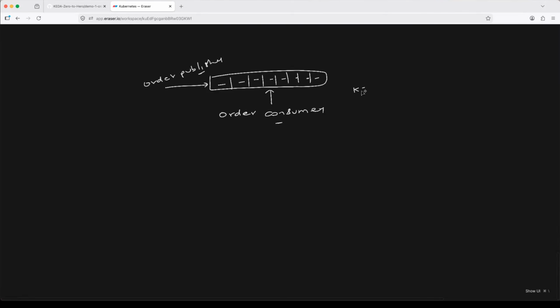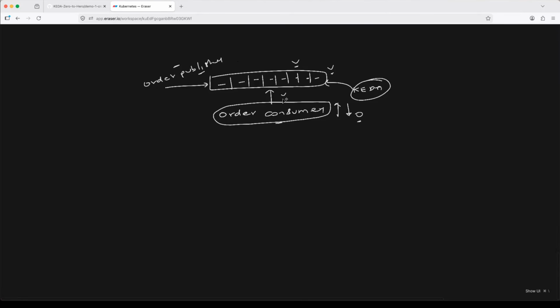Now we will use KEDA and we will use the RabbitMQ as a trigger. So KEDA would notice elements in the queue, and according to the elements in the queue, you would see it scale up the consumer, and as soon as the orders go to 0, it would scale the consumer down to 0. By default, there will not be any elements in the RabbitMQ because I'll first not start the order publisher.